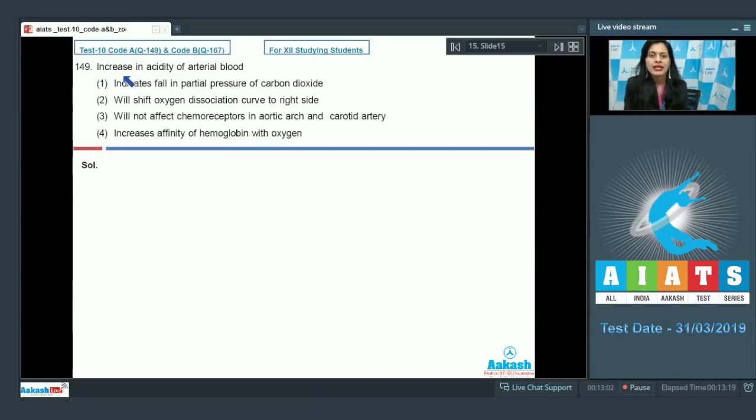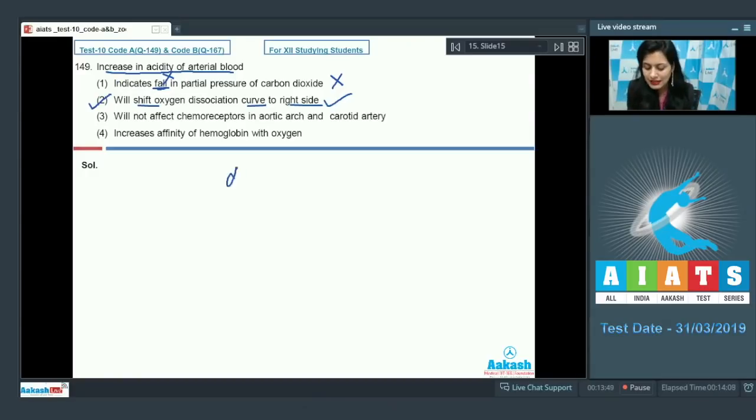Question number 149. Increase in acidity of arterial blood. The very first statement given is indicates fall in partial pressure of carbon dioxide, and this is an incorrect statement because increase in acidity of arterial blood indicates rise in partial pressure of carbon dioxide. The next statement is will shift oxygen dissociation curve to right side, and as it is a correct statement, this is a correct answer to our question, because increase in hydrogen ion concentration or lowering of pH increases acidity, promoting unloading of oxygen at tissue level, thereby shifting the oxygen dissociation curve to the right side.